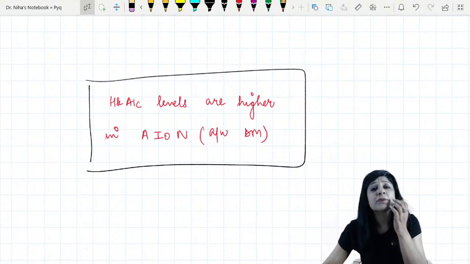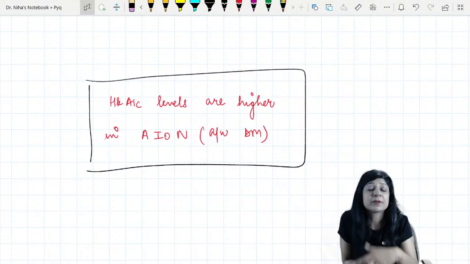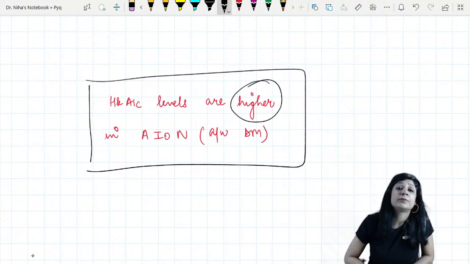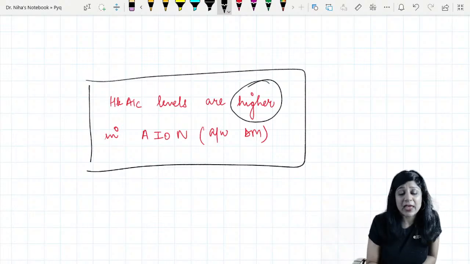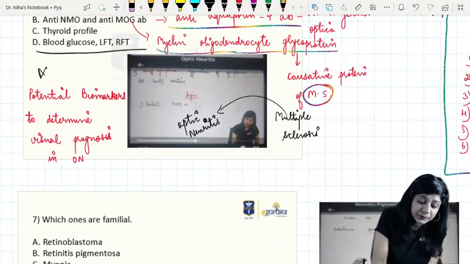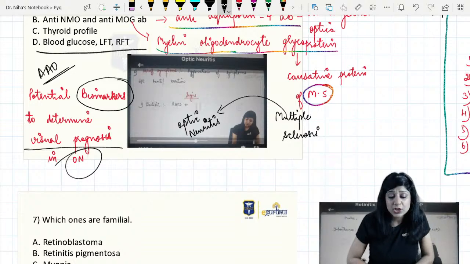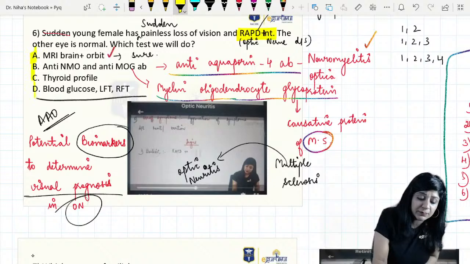So if anterior ischemic optic neuropathy is there and the patient is having high levels of glucose, the hyperglycemic index is high, then we have a more poor prognosis of anterior ischemic neuropathy. And they have clearly mentioned the American Academy of Ophthalmology. American Academy of Ophthalmology clearly says that it is a biomarker to determine the visual prognosis in optic neuritis. So according to that, all four options are correct. A, B, C, D, all the four options will be correct.